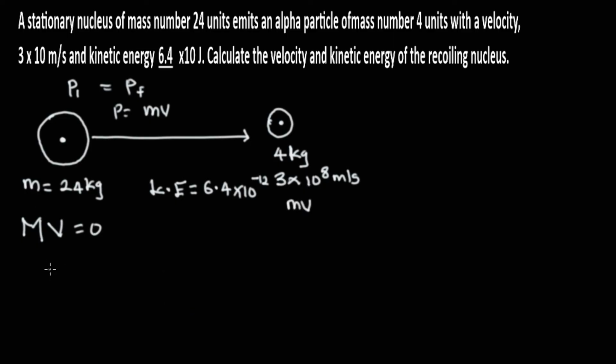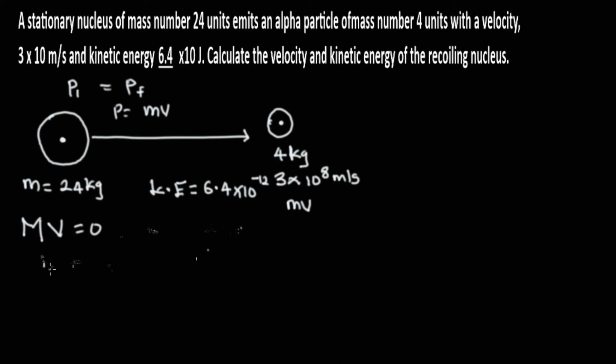But from Newton's law, initial momentum is equal to final momentum. That's from Newton's third law. So what we have here now is that the initial is equal to mv. But if you have really watched my video on the recoil of a gun, when this emits this, for every action there is an equal and opposite reaction.